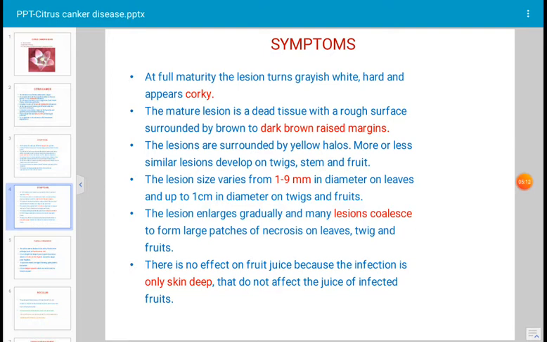There is no effect of the infection on the fruit juice. This is a very important feature. The infection is only skin deep. The bacterium does not enter the juice of the infected fruit, it remains only up to the skin. Okay, next slide.